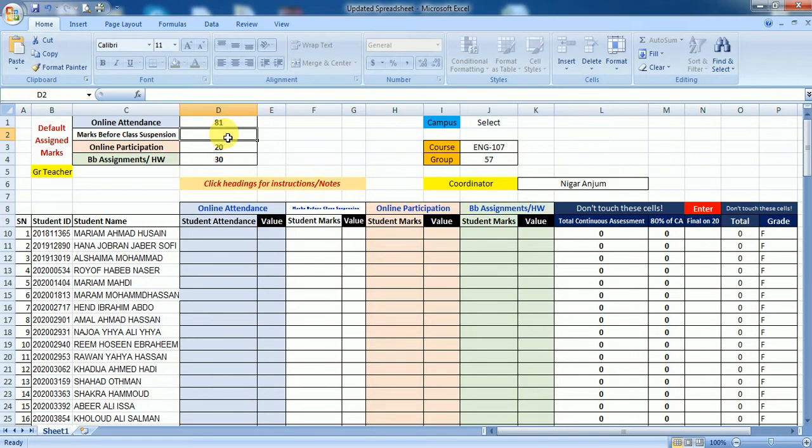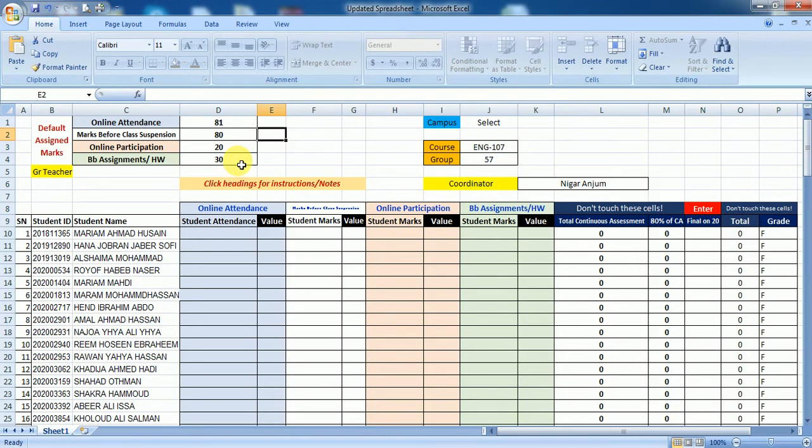Okay, marks before class suspension. Marks before class suspension is one quiz equal to 20 marks, quiz 1, quiz 2 equal to 20 marks, and then we had a midterm which was of 40. So the total comes here 80. Is it clear? So we have filled these two, and online participation is already there for 20 by default, and assignment and homework is there for 30 marks.